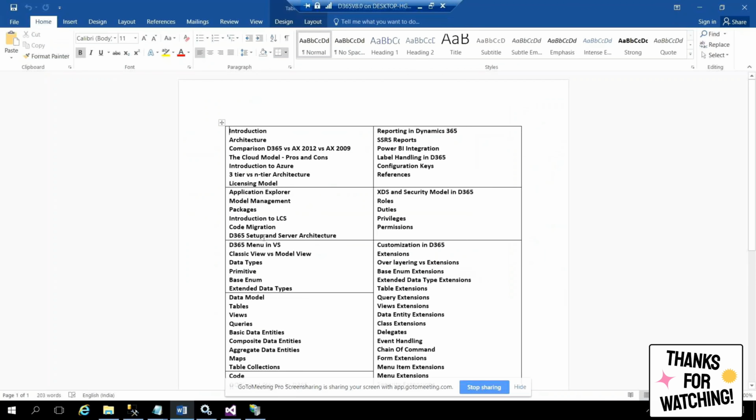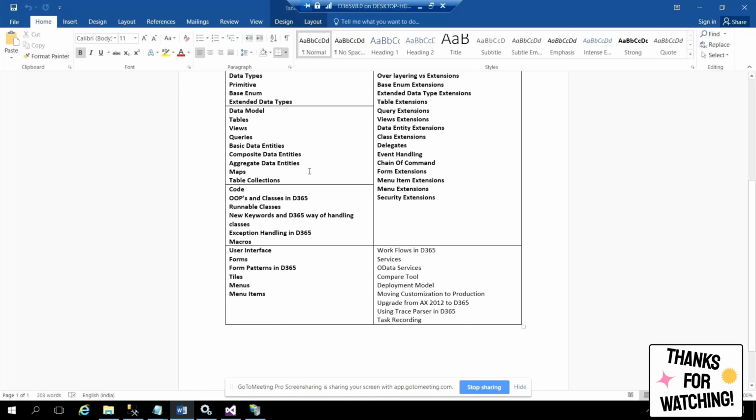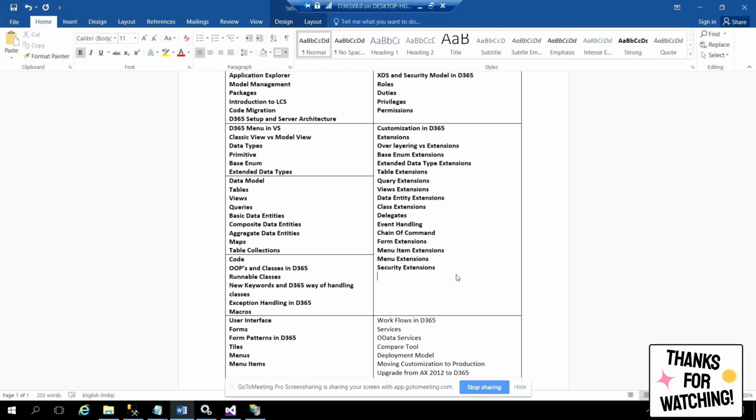And this is about the syllabus. I didn't come up with a very detailed step by step one because I don't have much time, but I'll try to get there. These are all the things we are going to cover. If I don't cover something, you always have one space here, just click enter and add something, whatever it is. For now, I'm assuming I covered all the things because I just came up with a very new thing, the sign of command, which is introduced in platform update 8 or 11 or 12, whatever it is. I'm coming up with all the things available as per Microsoft. But if you still find something, please always ping me. I'm ready to add that because I can learn.